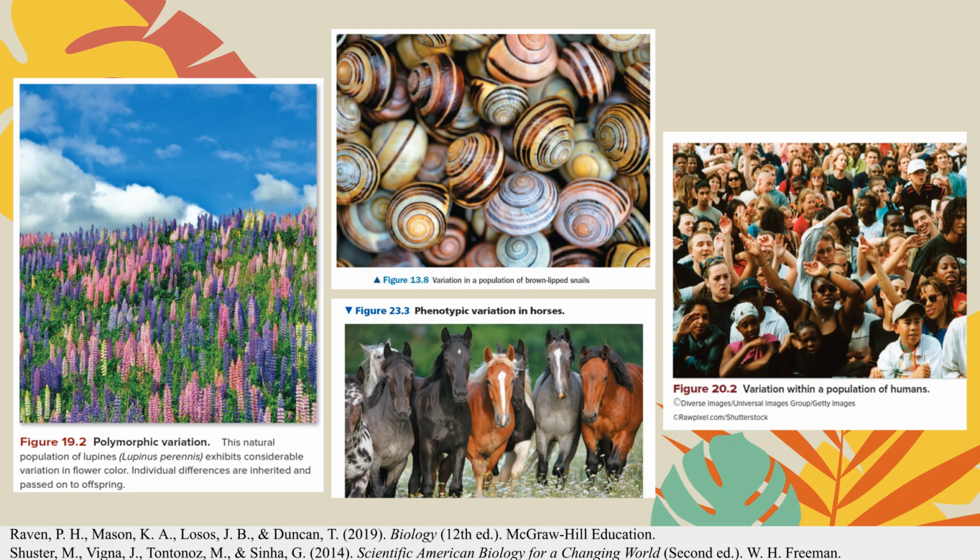This slide shows variation within populations, such as differences in plants, animals, and humans. Individuals differ in traits like color, size, or shape, and many of these differences are inherited. Variation is important because it gives natural selection something to act on. If all individuals were identical, populations could not adapt to changing environments.